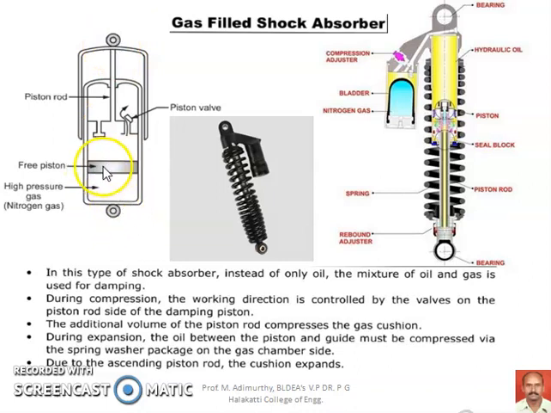Here the position of the free piston is maintained by the difference in pressure between the hydraulic fluid above this piston and the nitrogen gas that is available below this free piston. Whenever the hydraulic pressure is more, the piston will move in the downward direction, and similarly whenever the gas pressure is more, the piston will move in the upward direction, and the free piston position is maintained automatically by the change in the position of the wheel.